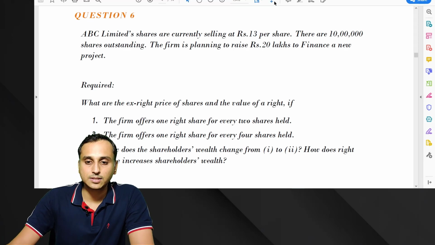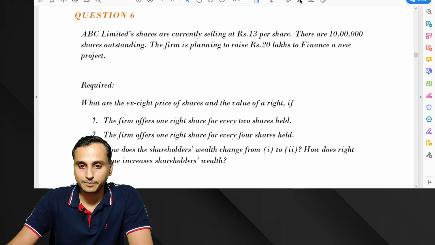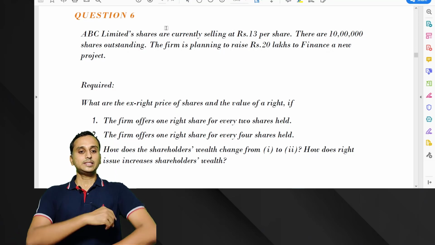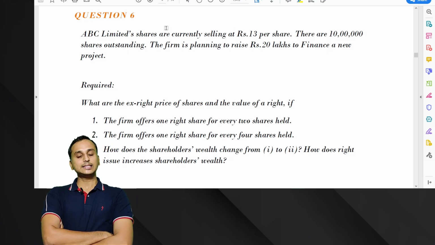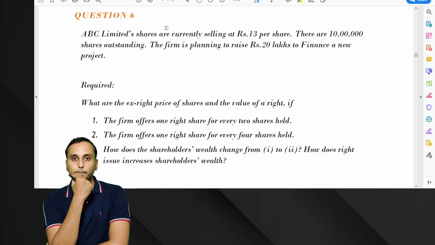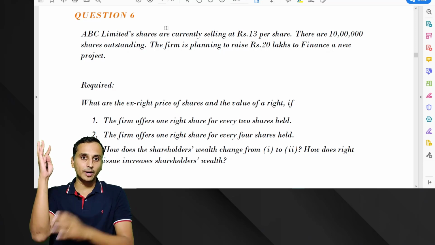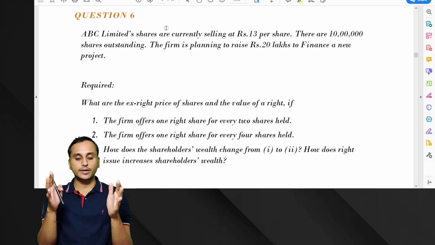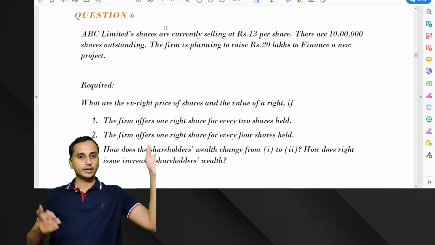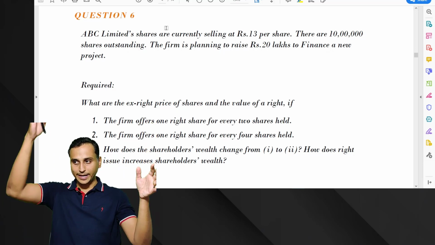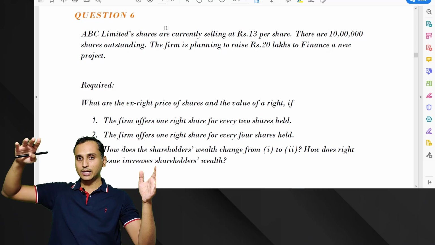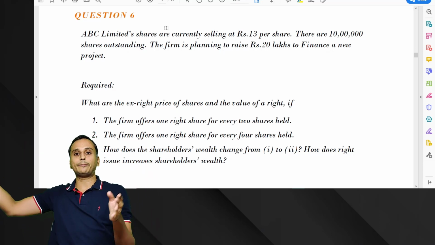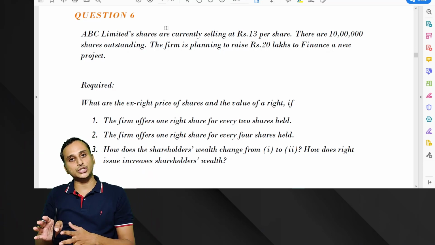Okay, so question number 6. Let's start. ABC Limited shares are currently selling at rupees 13 per share. So that is the current market price. Always remember in rights shares, this will be the storyline. There will be an opening MPS, then you must calculate the rights shares subscription price, then after that you must calculate the new MPS, then the value of the share.